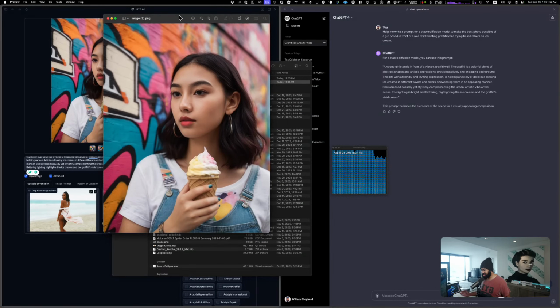I could probably put this somewhere and be like, all right, this is going to be the image of my model. And then I could say, all right, well, instead of holding the ice cream, hold, I don't know, a cup of hot chocolate, something. And then we could use this for doing marketing for brands. That's where I'm headed towards with all this. That's always been the thing that I've been missing, is the marketing side.